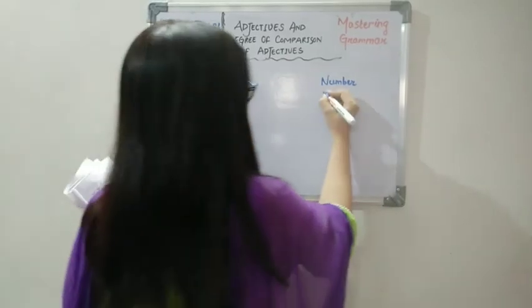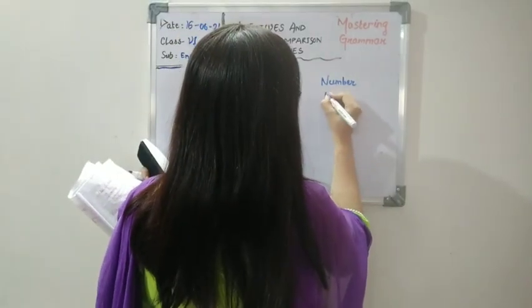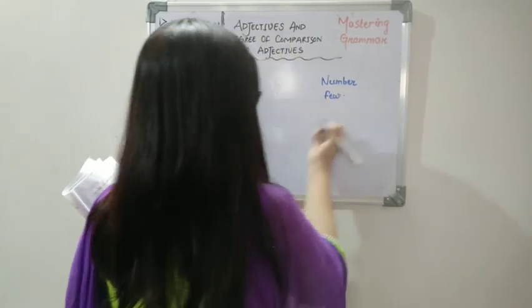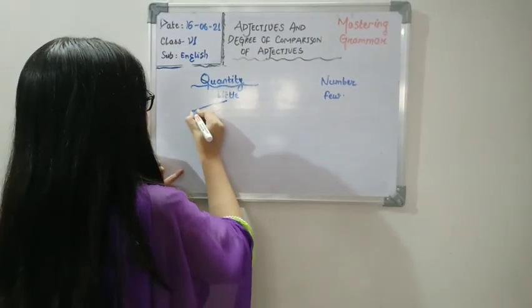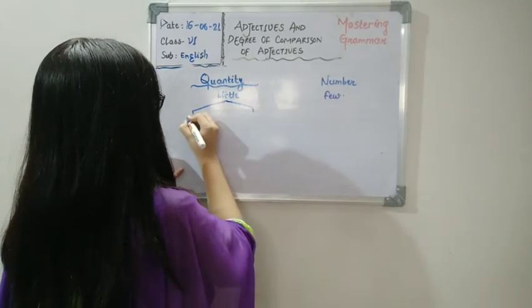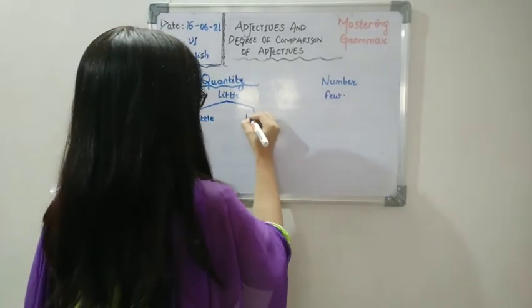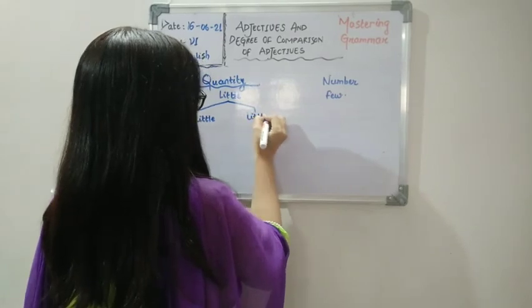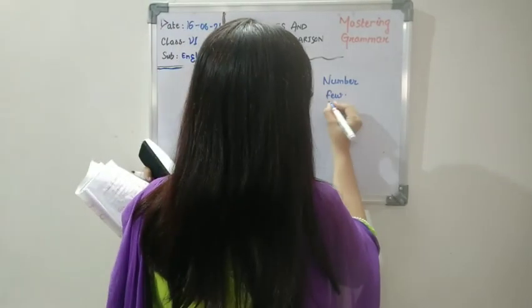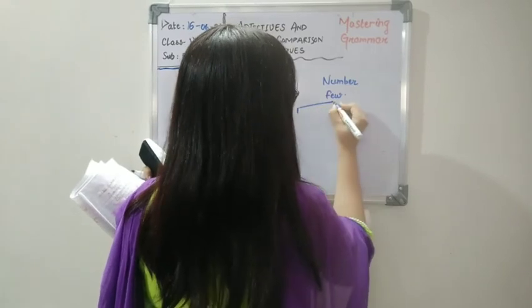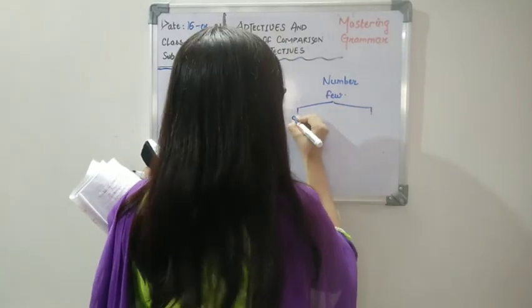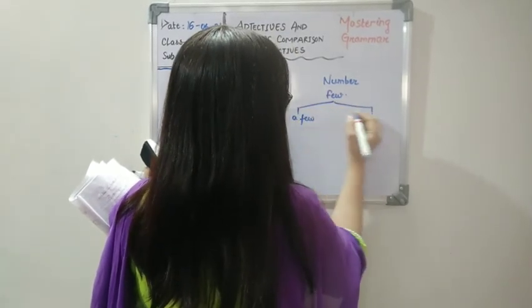Okay. And this one is few. Okay. Now little can be divided into 2, a little and little. This is an adjective of quantity, and few also can be divided into 2 categories, a few, few.